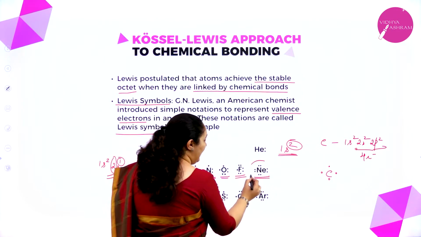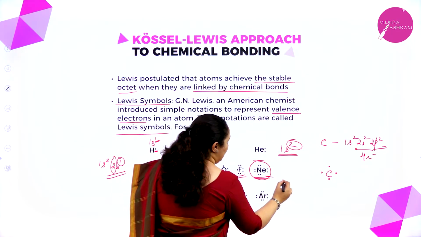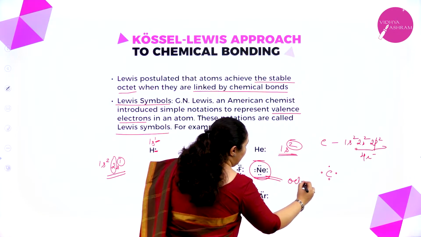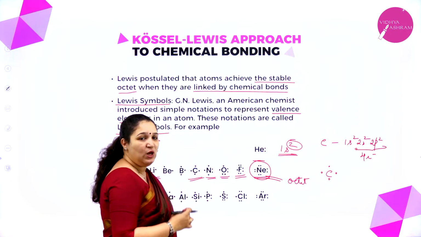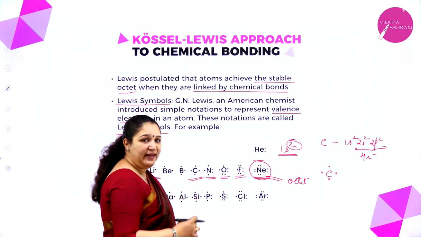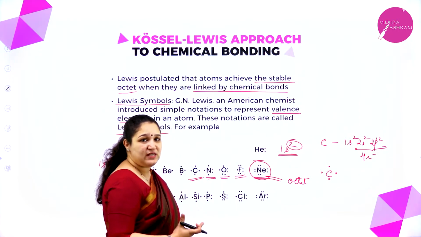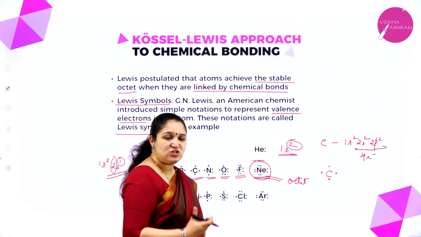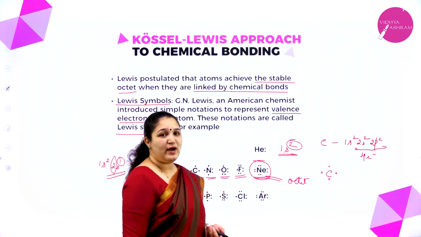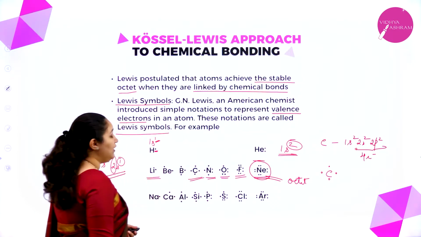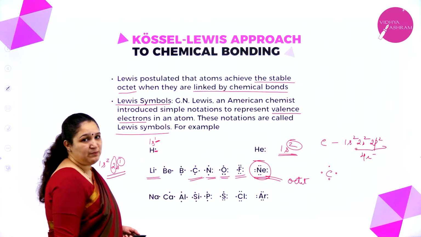When they have 8 electrons, we say that they have an octet configuration. Okay, in the valence shell, when an atom has 8 electrons, they get extra stability also, and it is also called octet configuration. So I hope you have understood how we put the Lewis symbols.